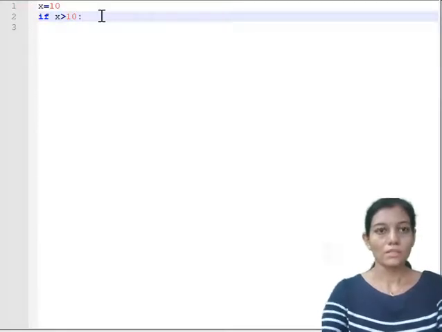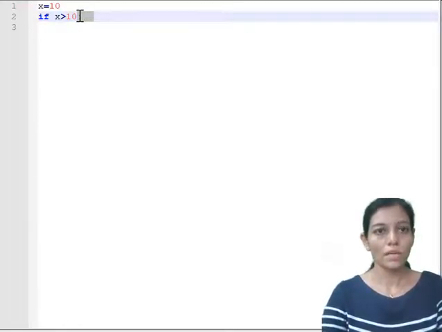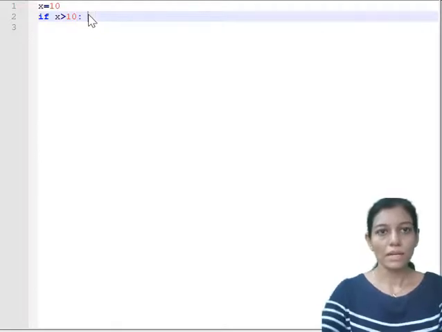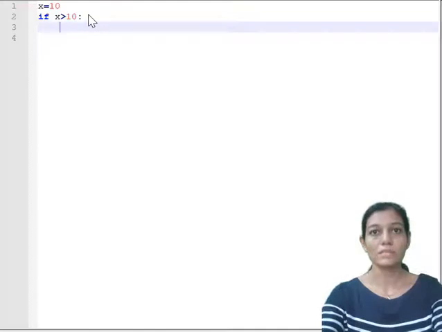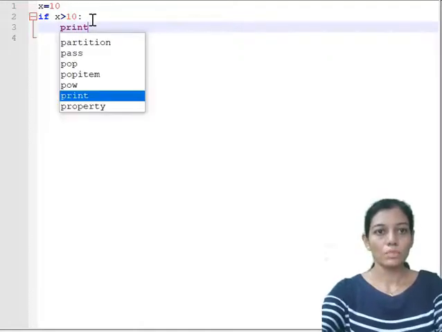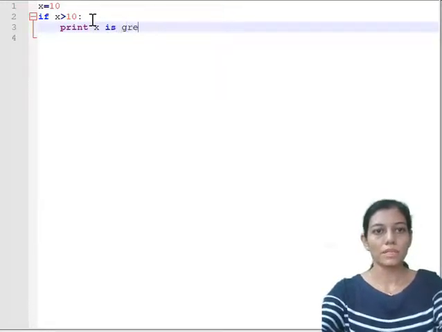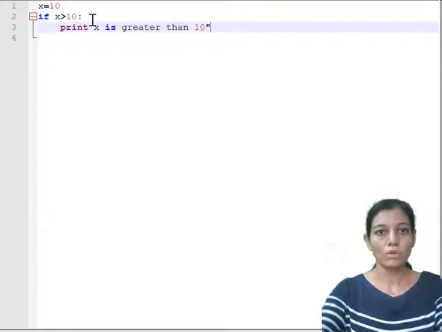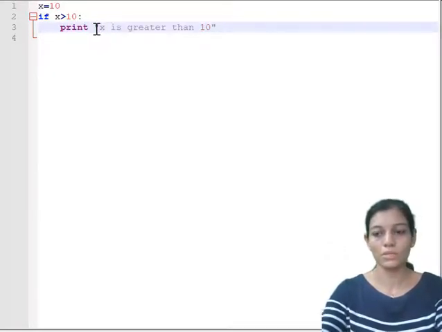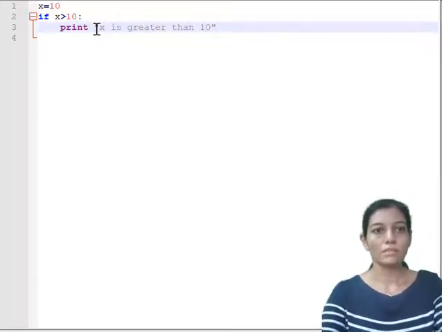Here just see this colon after the if statement, and then one tab to form a block, that means our indentation, and we are going to print "x is greater than 10". This is the message which I want to show to the user, but the string needs to be shown in single or double quotes. So this is our code that we want to print, right? So let us save it and execute it.